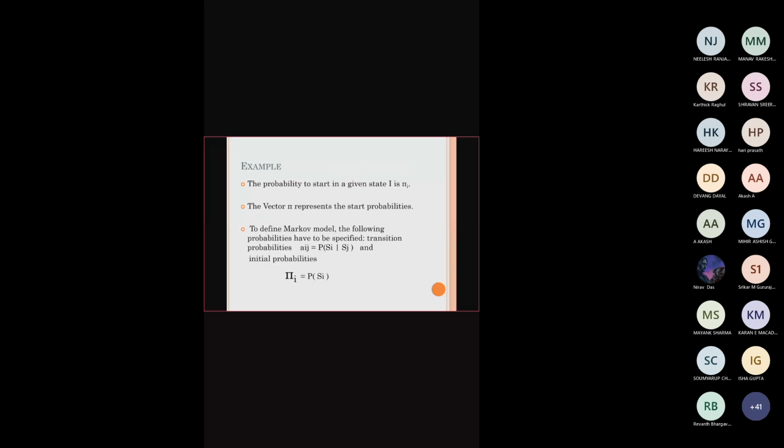For example, if there is an event going to happen in the state at time t1, the initial probability to initiate the entire event is called the initial probability. That is usually represented by pi. So pi is the initial probability that will start the given transition diagram.